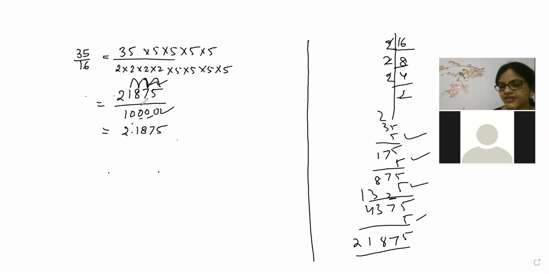Correct, Divyashri. Correct, Jiva. 2.1875. Correct only. Kanishka also correct. I hope you might have understood, enjoyed, beta.